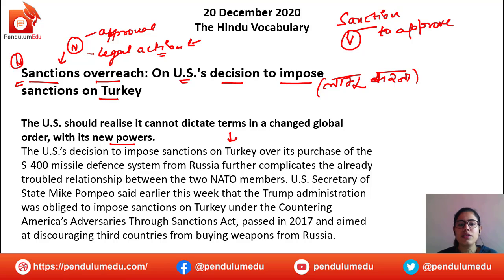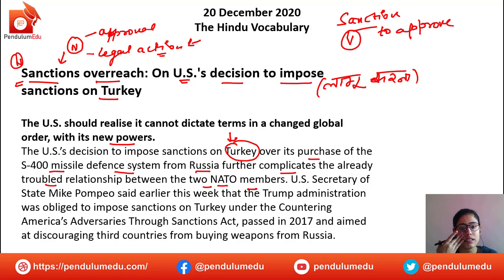The writer says the US's decision to impose sanctions on Turkey over its purchase of the S-400 missile defense system from Russia further complicates the already troubled relationship between the two NATO members. So anyway, Turkey and the US do not have a particularly good relationship; it is not on good terms.